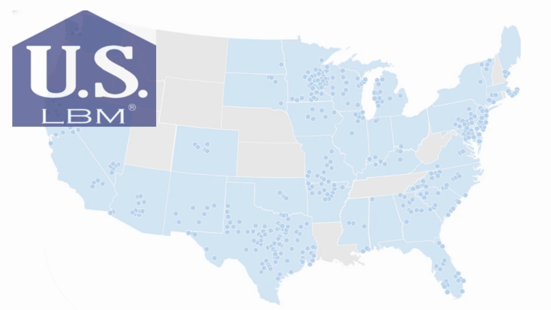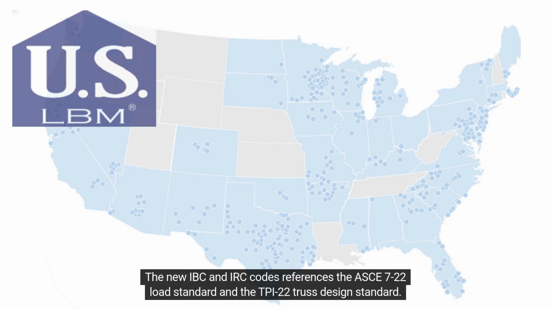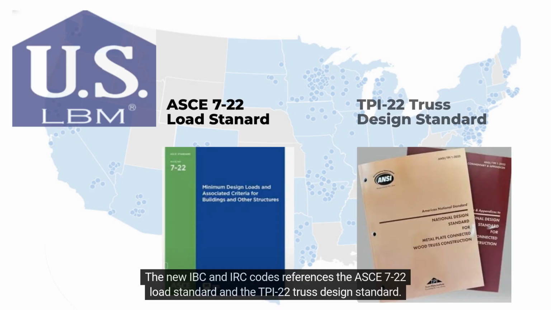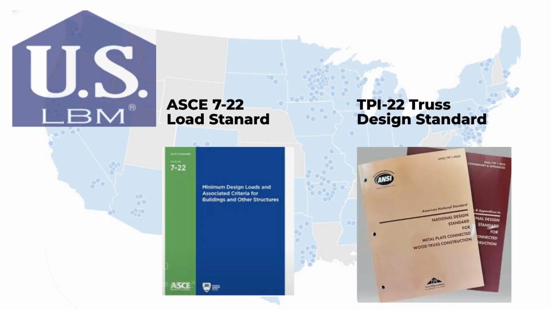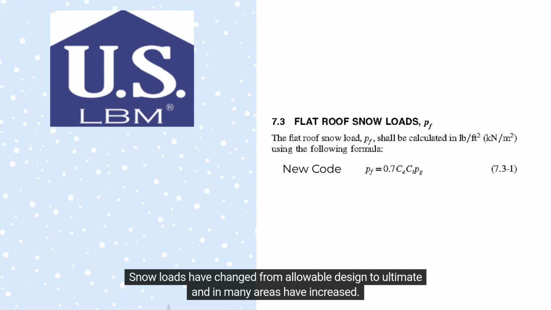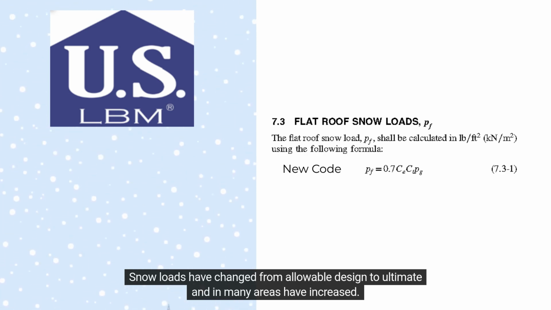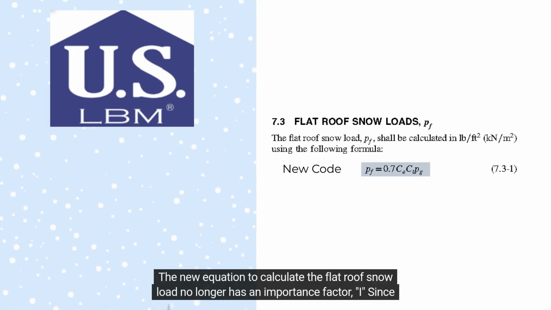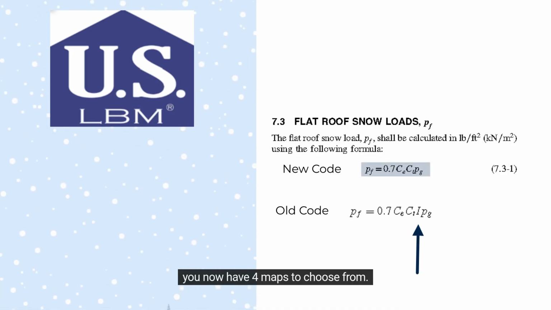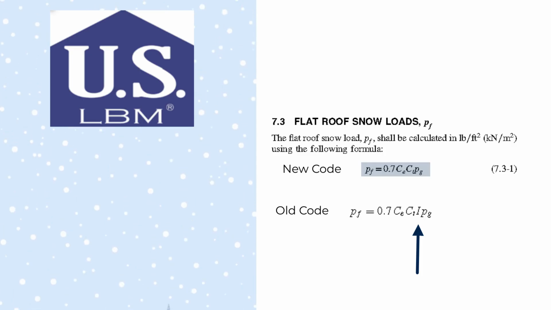your market. The new IBC and IRC codes reference the ASCE 7-22 load standard and the TPI 22 truss design standard. Snow loads have changed from allowable design to ultimate, and in many areas have increased. The new equation to calculate the flat roof snow load no longer has an importance factor, I, since you now have 4 maps to choose from.